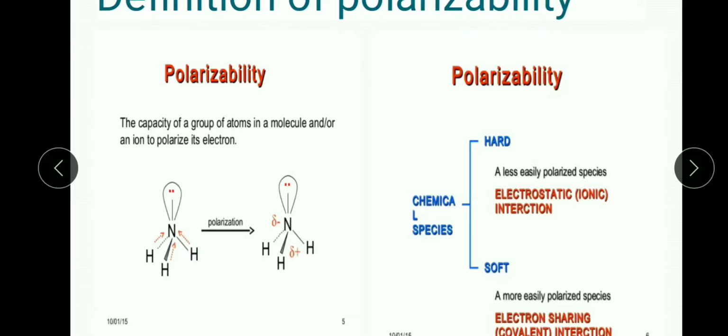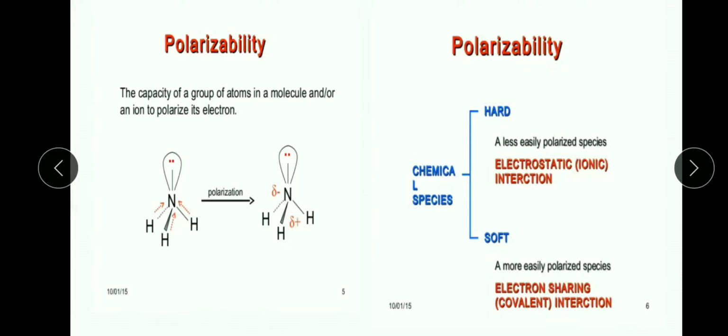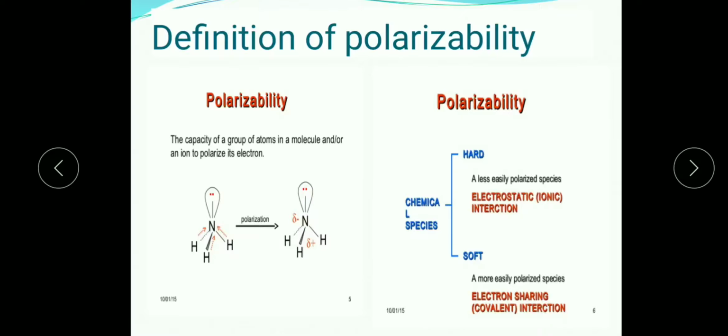The interaction between any two hard species gives rise to an ionic compound, and the interaction between any two soft substances gives a covalent compound. So depending upon polarizability, chemical species are classified into hard and soft. Hard means not easily polarized, soft means easily polarized.